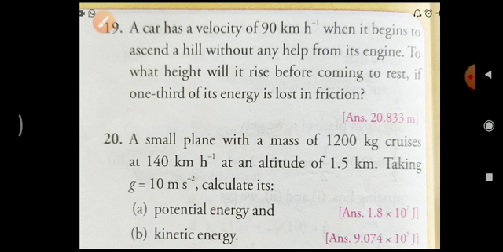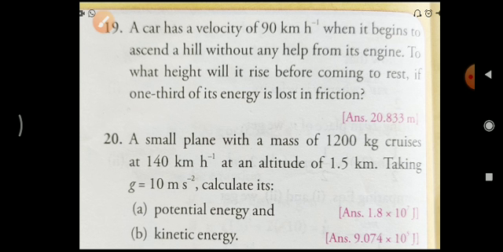Our potential energy increases, and there is also a transformation of energy. So kinetic energy is transforming to potential energy. In this case, potential energy is equal to kinetic energy minus 1/3 of kinetic energy lost because of friction.